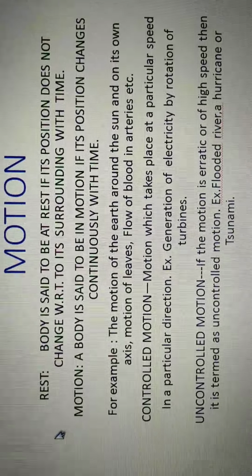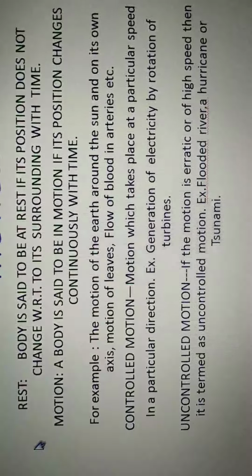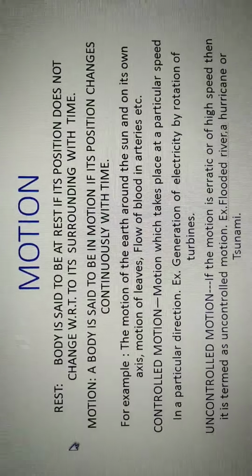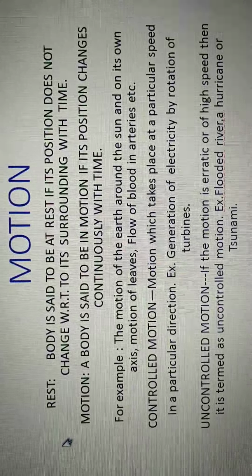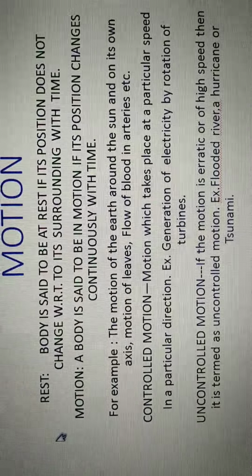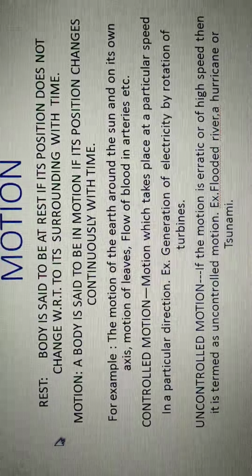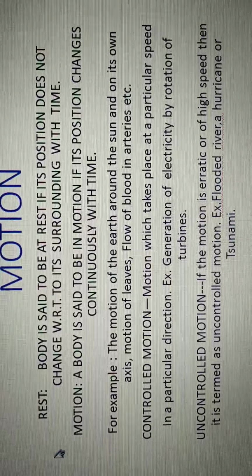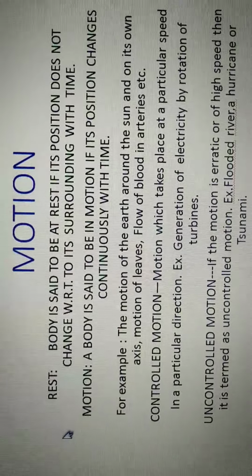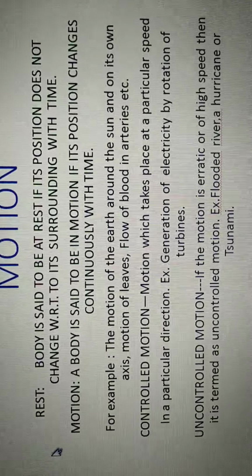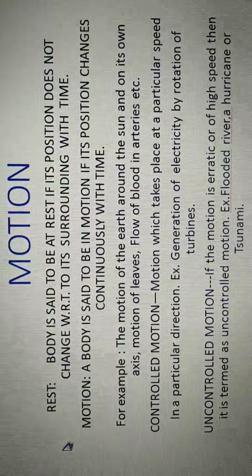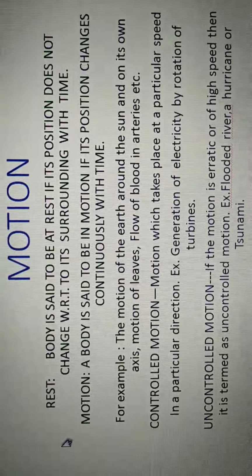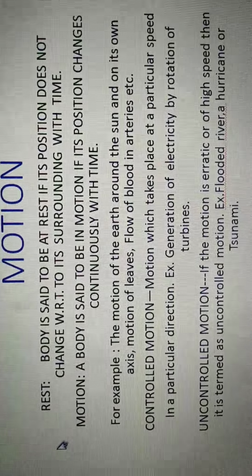Now about motion, children, we see so many objects around us moving all the time. How do we conclude that the object is in motion? We conclude that when the position of a body is getting changed continuously with time, then it is considered as motion. And as you already know, the motion of earth around the sun. Earth is also moving continuously around the sun. Earth is also moving on its axis. Motion of the leaves, flow of blood in arteries, etc.